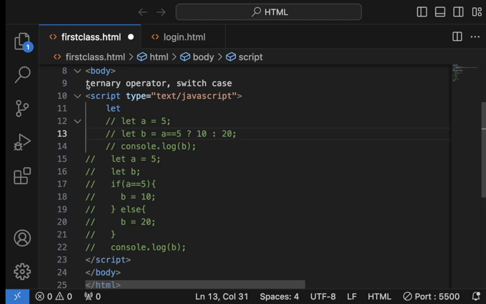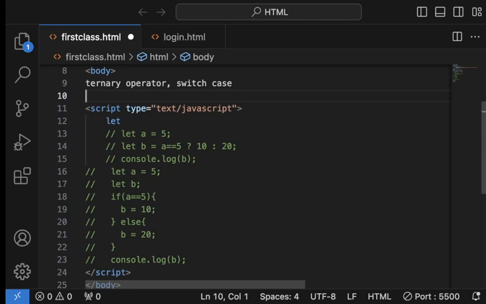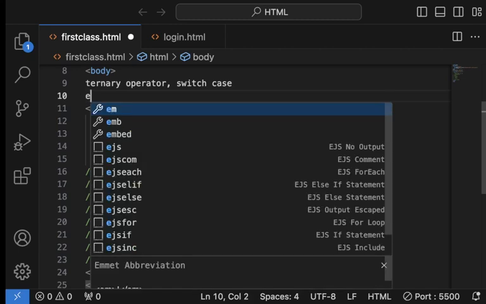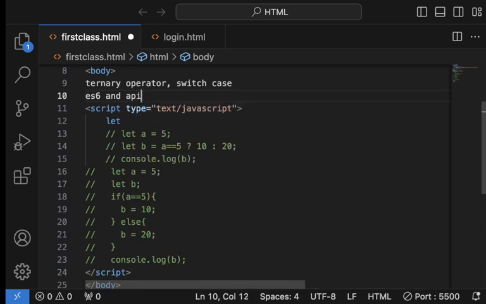What I want to ensure is that at the end of today's class, we only have ES6 and making API calls left, just making API calls.